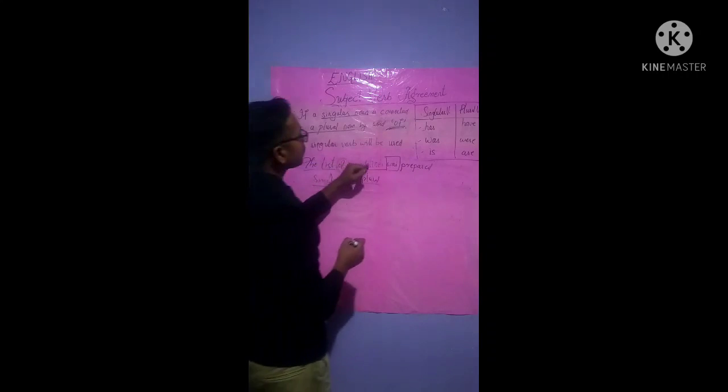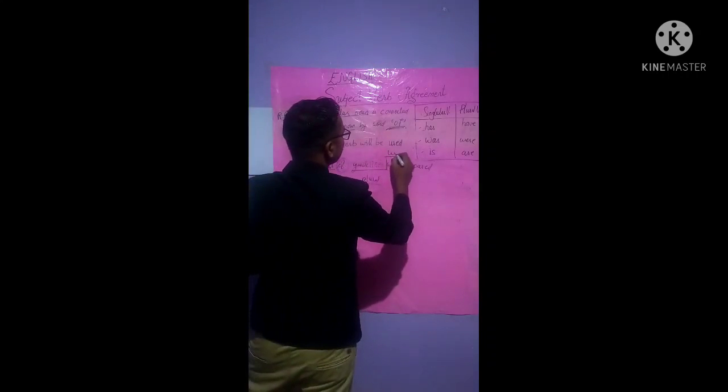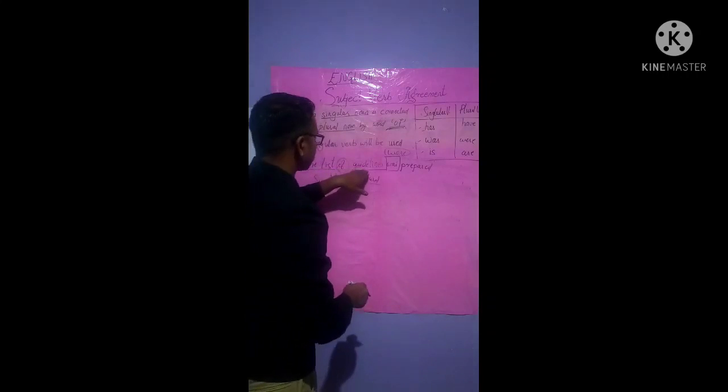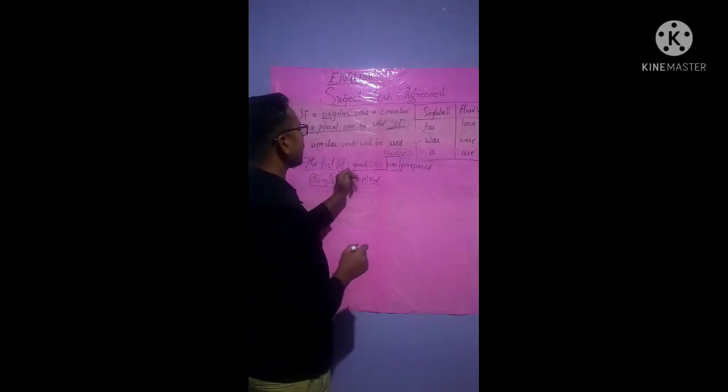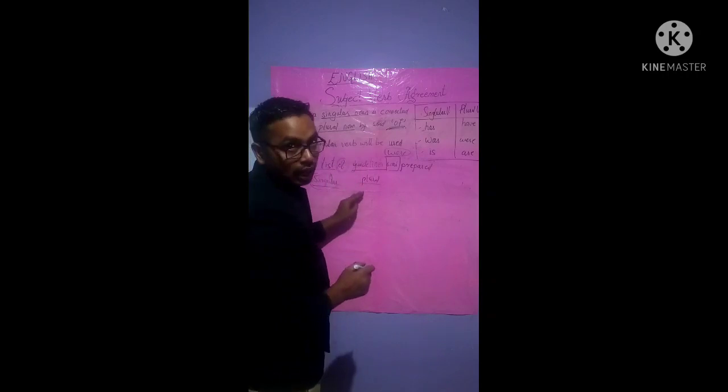The list of guidelines, if we write were, it will be a wrong sentence, isn't it? Why will it be a wrong sentence? As the list of guidelines, it can be said as a singular noun, and guidelines is a plural noun, isn't it?